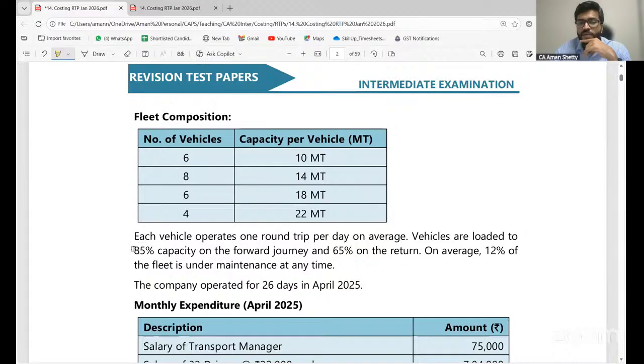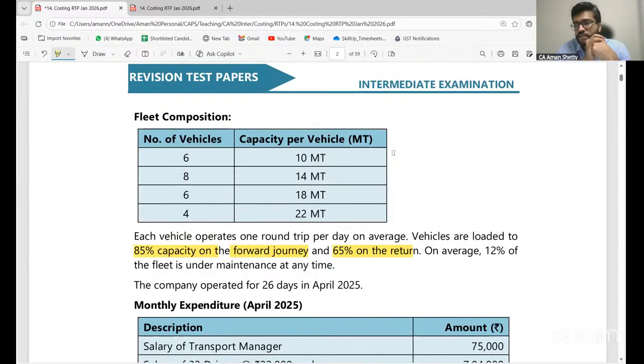Vehicles are loaded to 85% capacity on forward journey and 65% on return journey. So very simple. 10 metric tons into 85% plus 10 metric tons into 65%, into 120 kilometers each of them. So first find out the kilometers and then multiply by the metric tons. Understood? So 120 kilometers is going and then coming back, so 120 into 2. That will be my kilometers. Did you all understand? So 120 going and coming, that is for one vehicle.